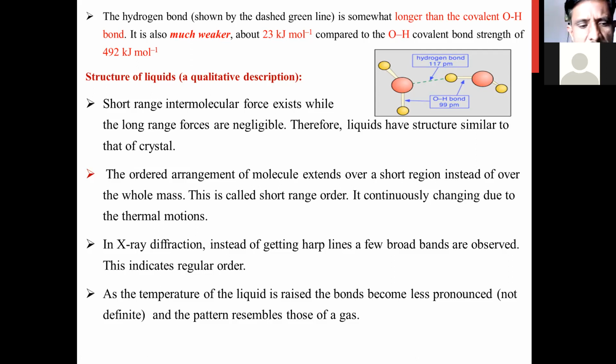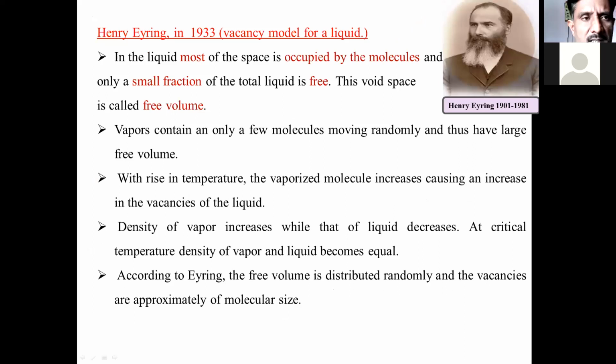But if you check such a type of pattern in the gaseous system, such a pattern is observed in the gaseous phase. In the gaseous phase, if you increase the temperature of a molecule, the shape of the particles or molecules is not definite. Hence, if you increase the temperature of a liquid, it shows similarity to the gaseous state. Now we will move to the next point, that is the Eyring model.